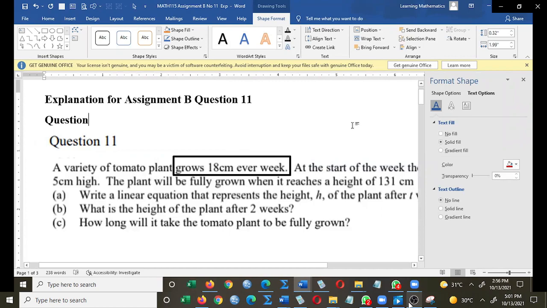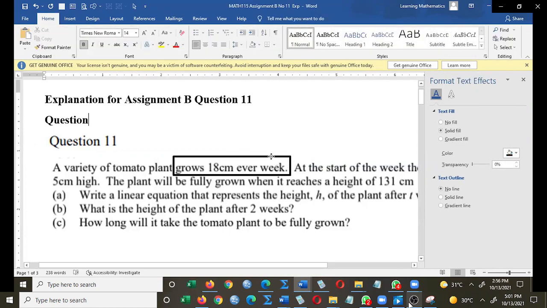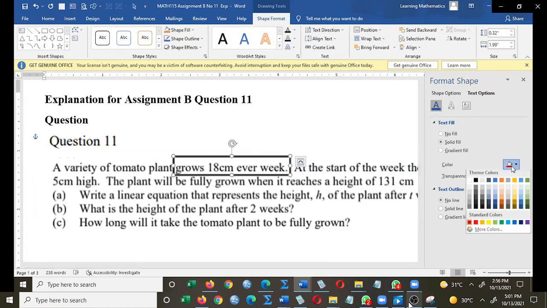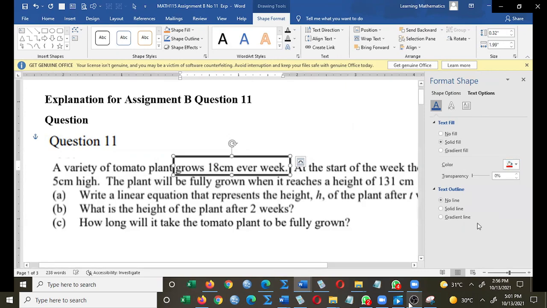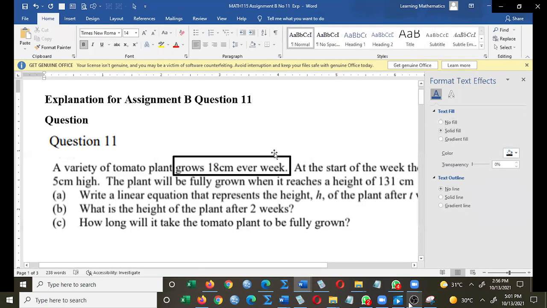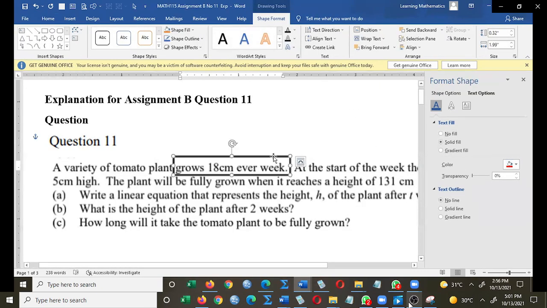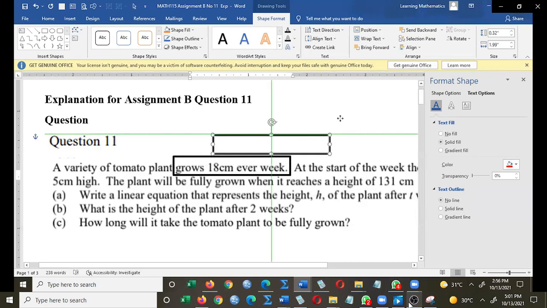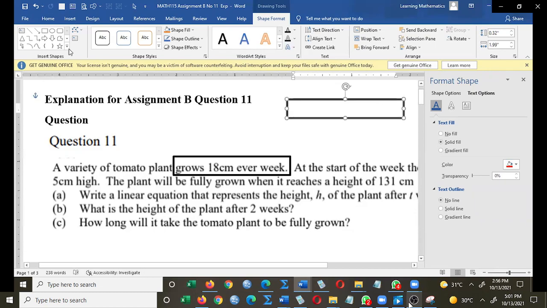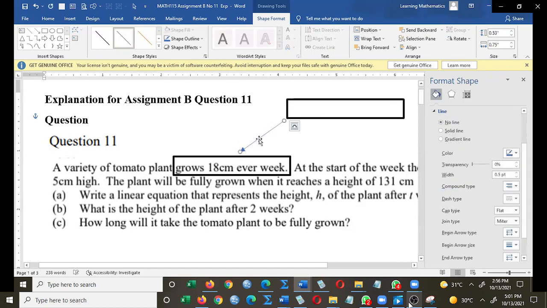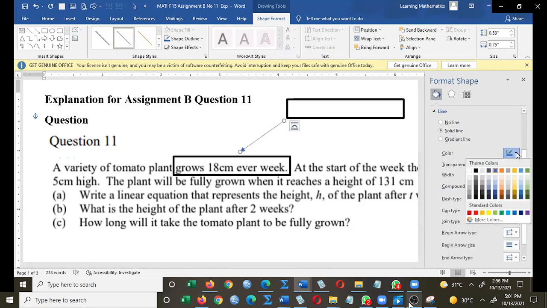I always want to establish that. The week is the time frame, and 18 centimeters is the growth per week. So we are already identifying variables. Let's pause on that little piece of information before we move on.